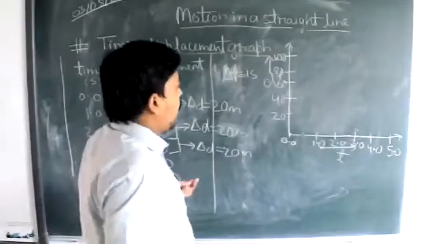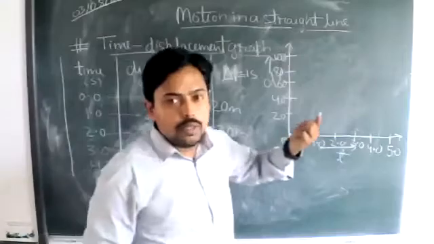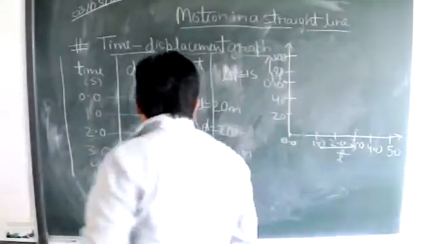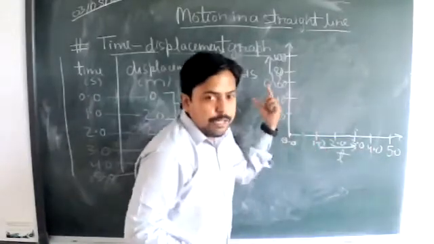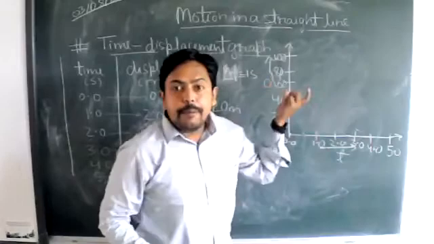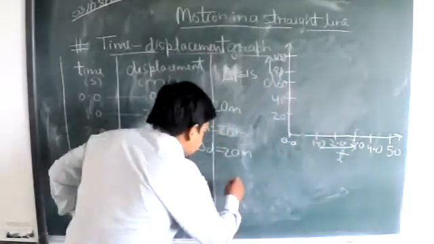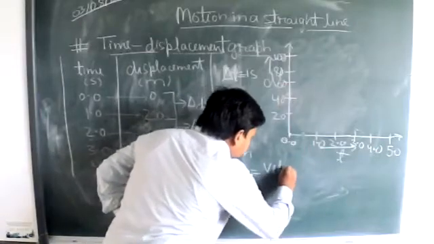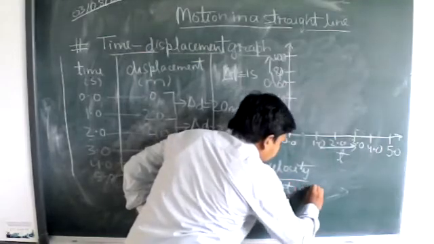So what can I conclude? As I told you in my last lecture, if time is given and displacement is given, then you will apply the formula of displacement in terms of velocity and time. Displacement is equal to velocity times time. This is what we can write.